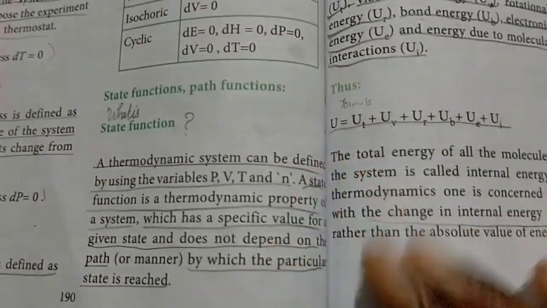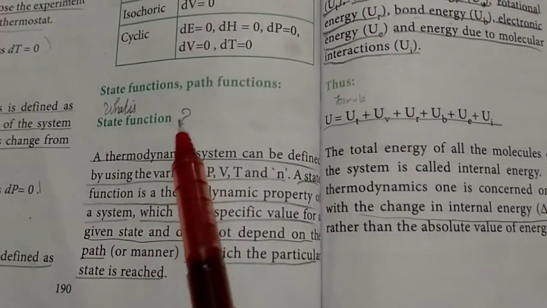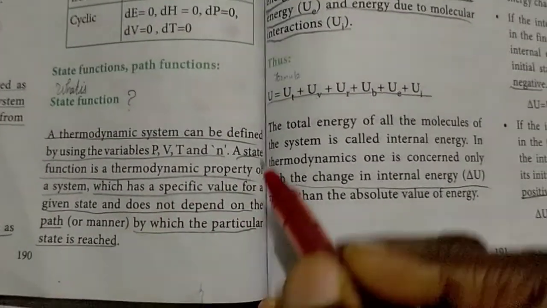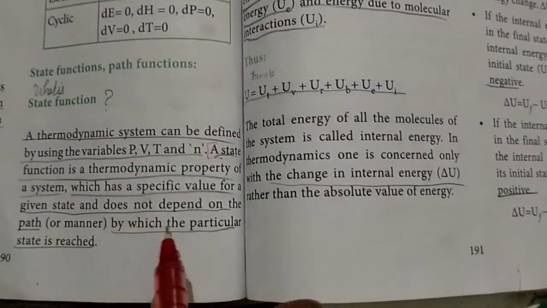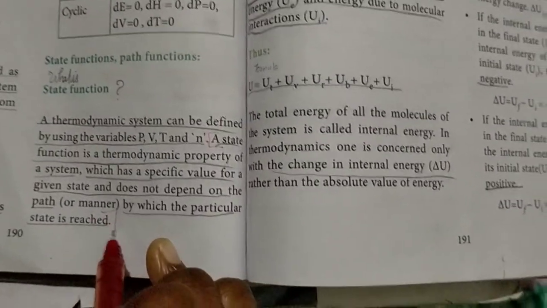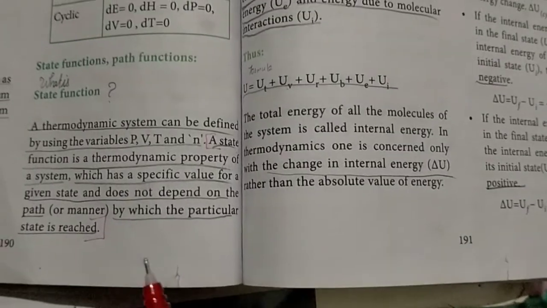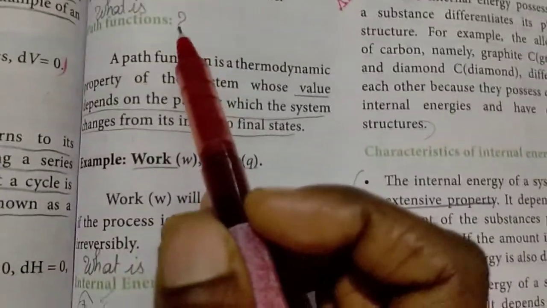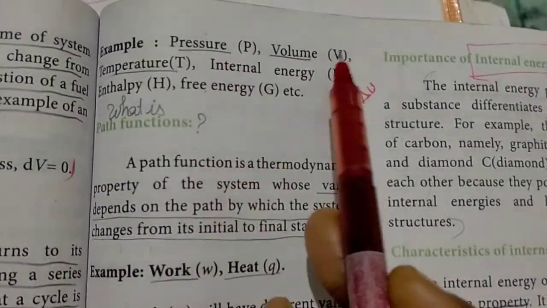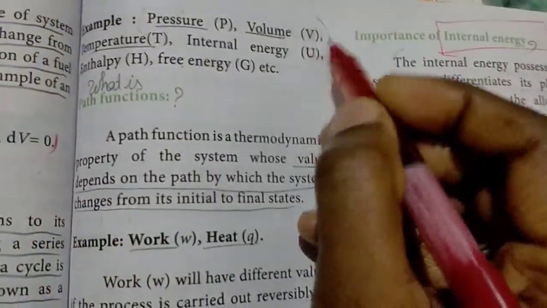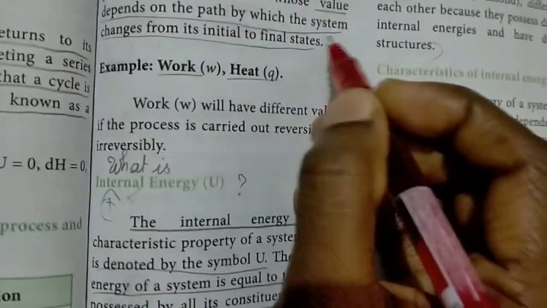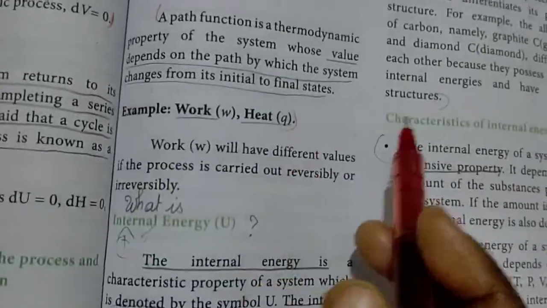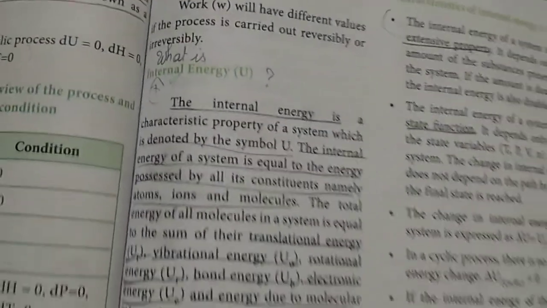Take page number 190 and write here what is state function. Mark from here, a state function of a thermodynamic property, written up to here. Any two examples, pressure and volume. Mark these two. Then what is path function? Write with two examples. Then what is internal energy?